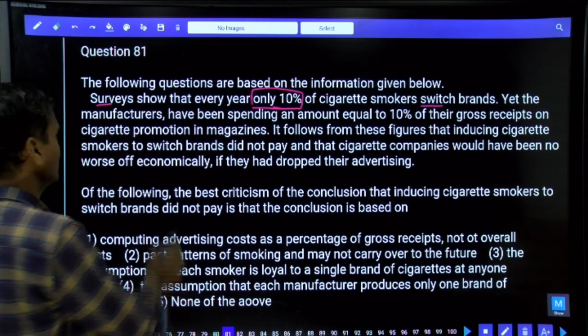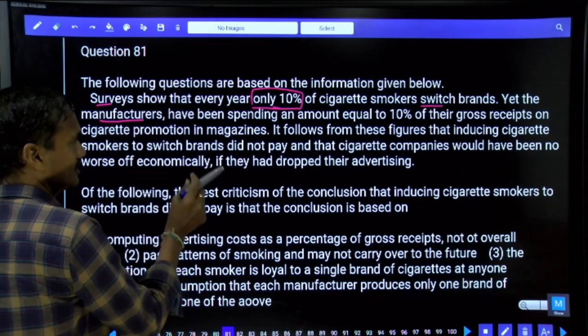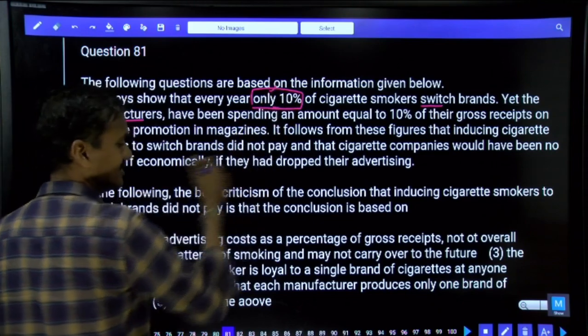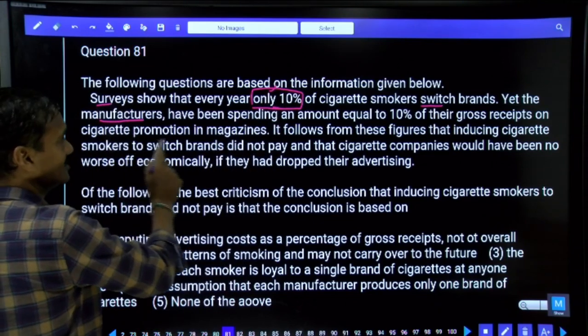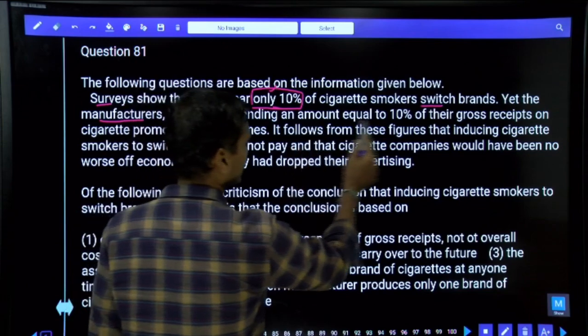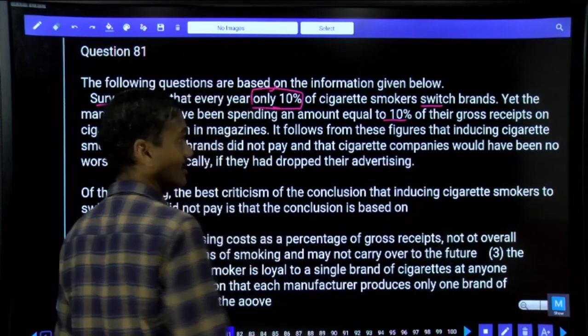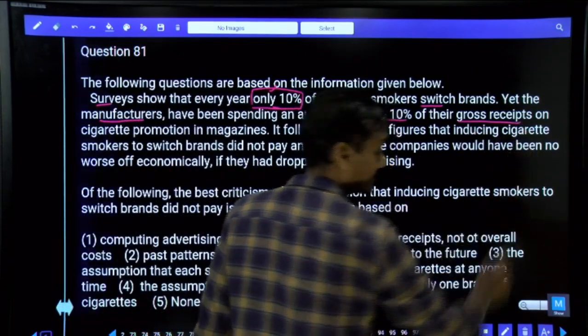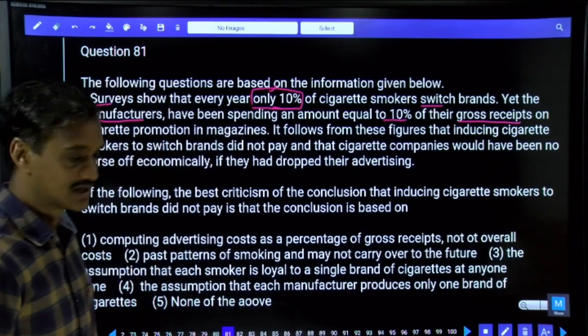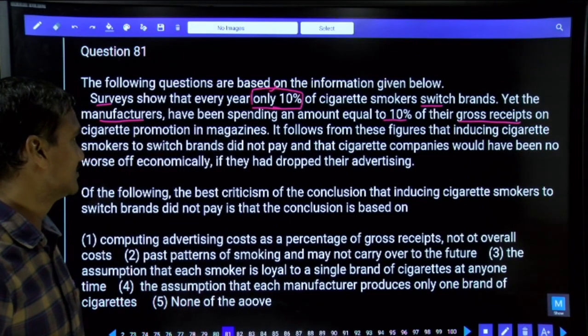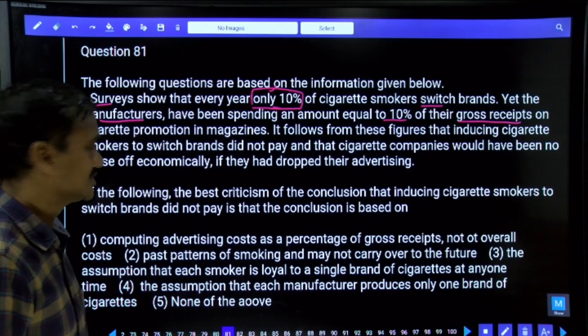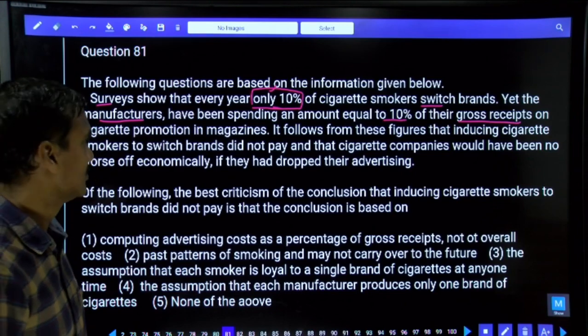Yet the manufacturers, though very little amount of the people are switching their brands, have been spending an amount equal to 10% of their gross receipts. Here he is talking about the gross receipts. From the total receipts, around 10% of them, they are spending on what? They are spending on advertisement, promotion.